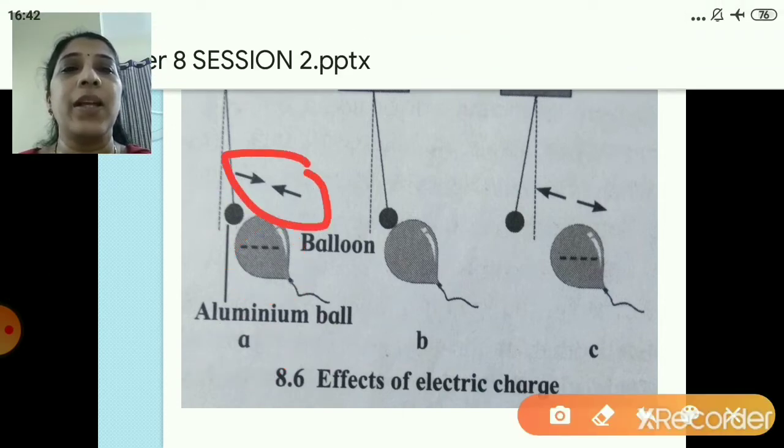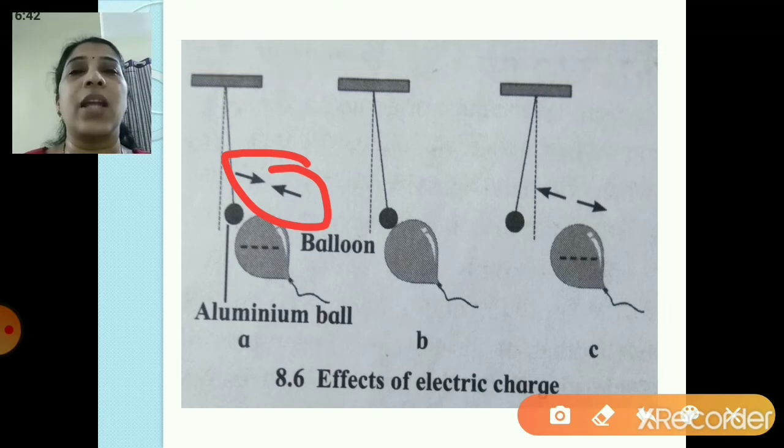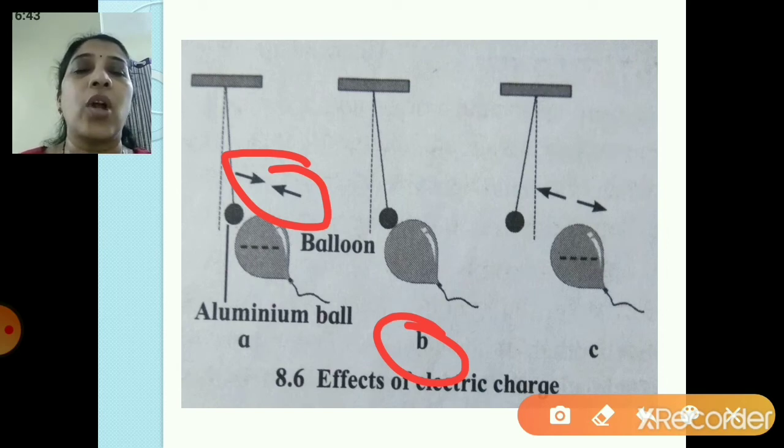There will be attraction between these, because there are opposite types of charges, right? Now similarly in the second case B, you can see that both the objects are similarly charged, right? The aluminium ball is not charged, and the balloon in the figure is also not charged. So both are carrying similar charges, right?